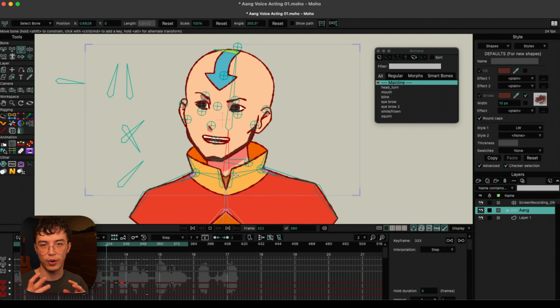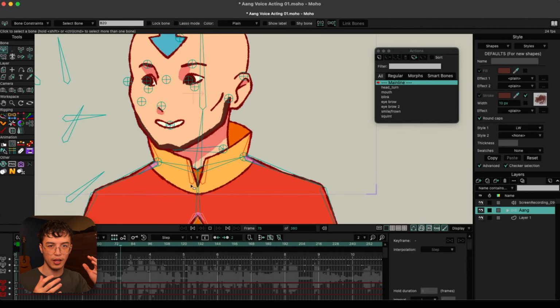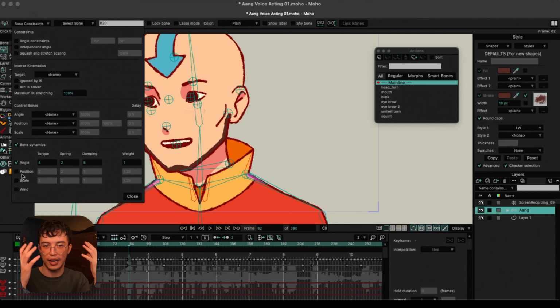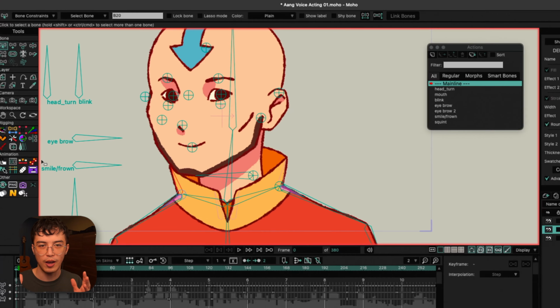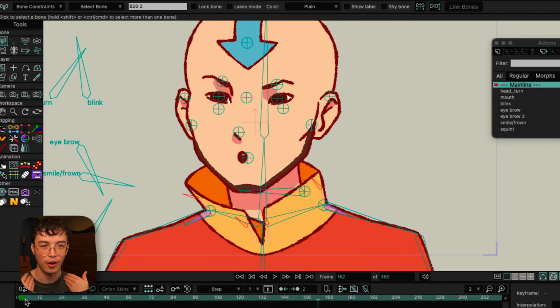One of the most fun things about rigging in Moho, you can add physics to bones. Normally an animation like this would have a lot of secondary motion because I'd be able to add it to hair and everything else that is moving. There's not many opportunities to add physics to an animation like this, but there is slightly some movement that could be added in his collar, which I ended up adding.